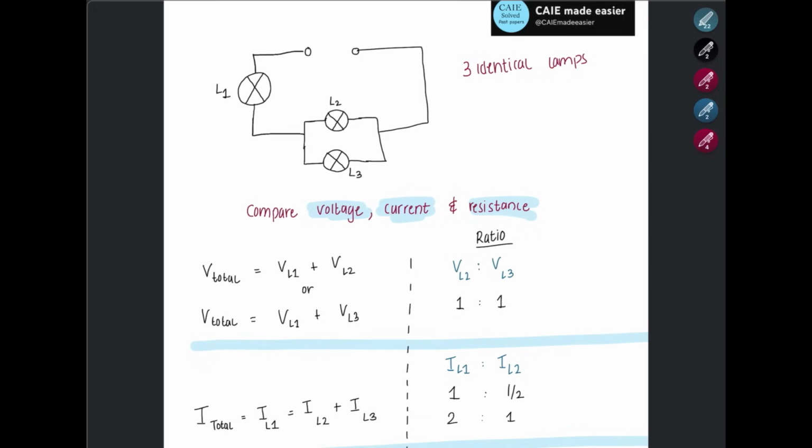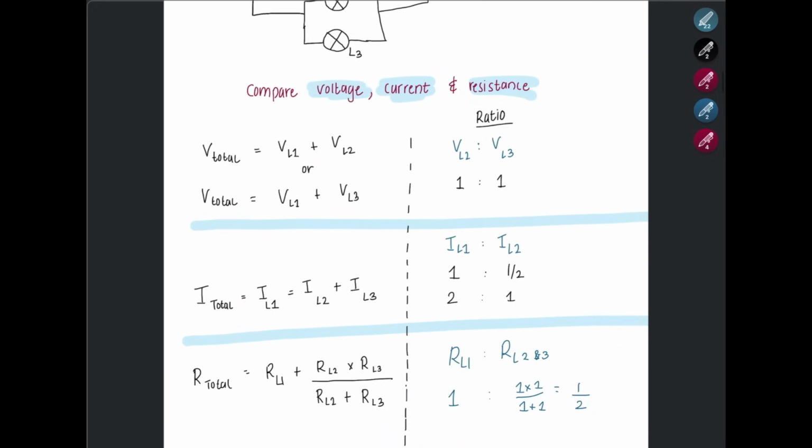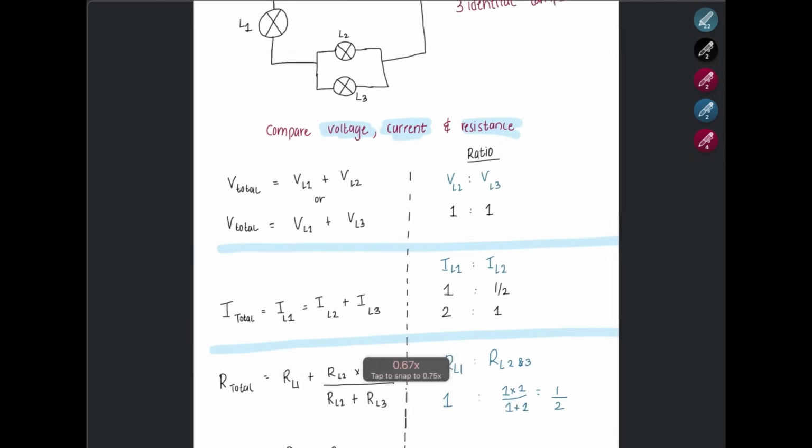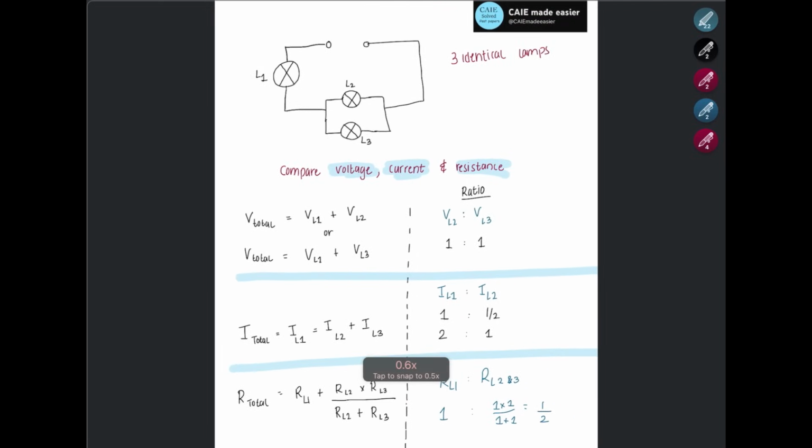Next, let's write the total resistance. Total resistance equals the resistance of L1 plus the resistance of this parallel circuit. So that is going to be R2 times R3 divided by R2 plus R3.